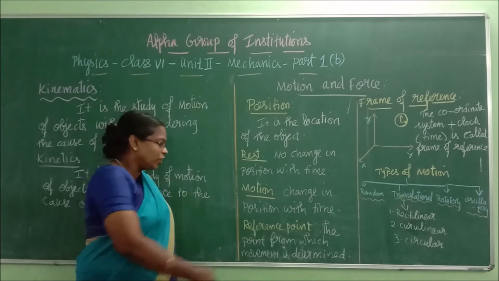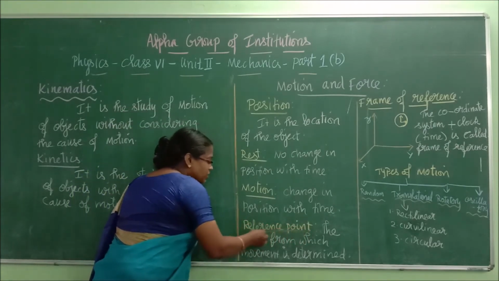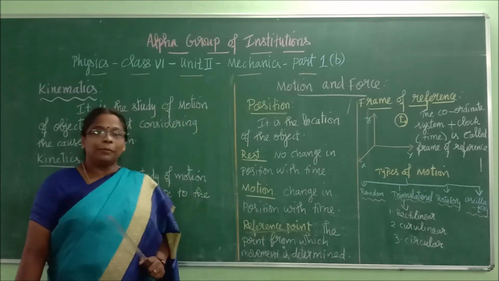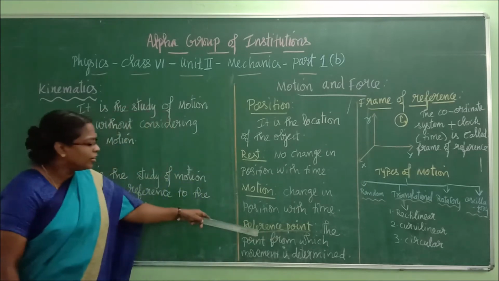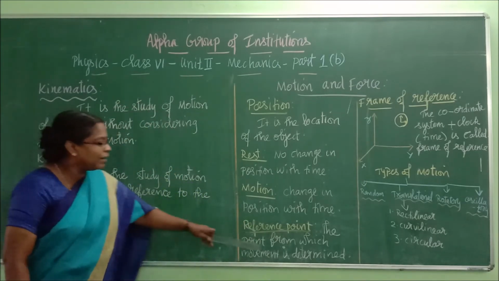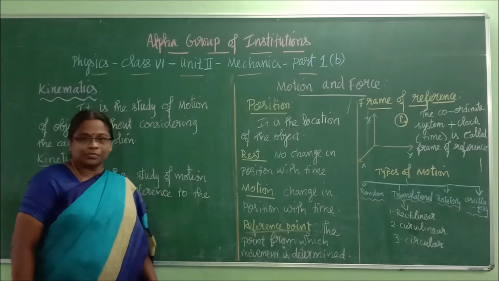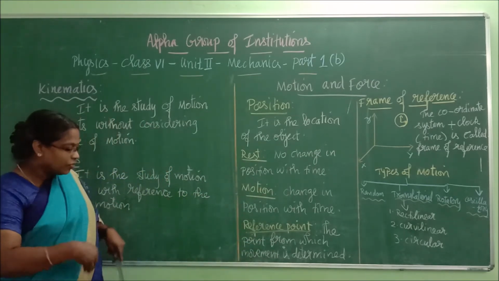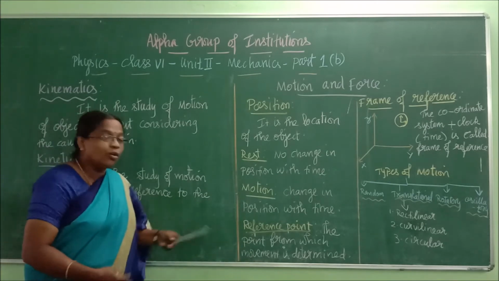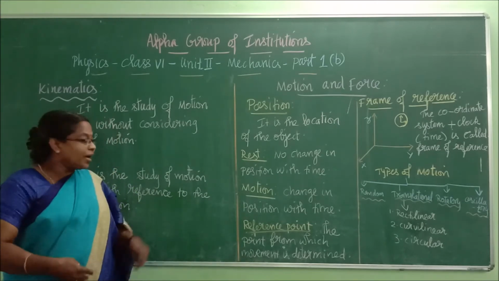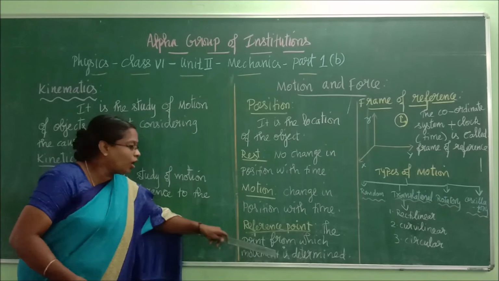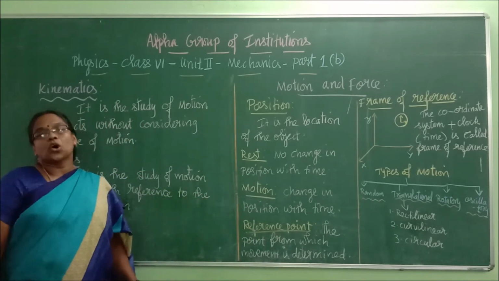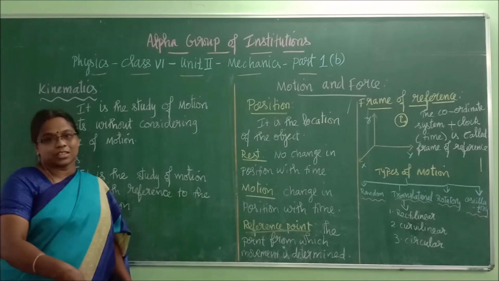Now we have a new word called reference point. What is that? For example, now I am referring here with my scale, I am pointing to the bird. Now this is my object. Now I am seeing from here. From where am I referring to this object? That particular point is called the reference point for this example.